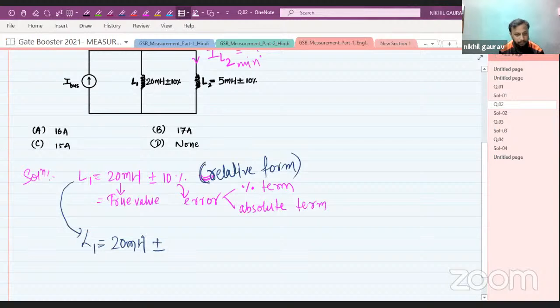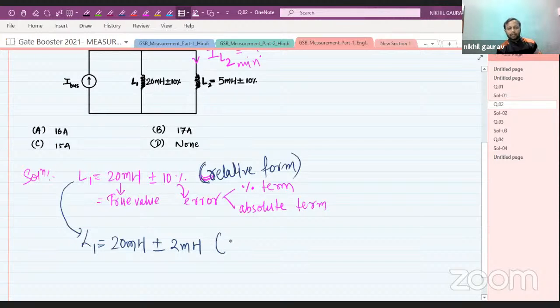Please respond, guys, so that I can give more concepts. So 10% of 20 millihenry is 2 millihenry.